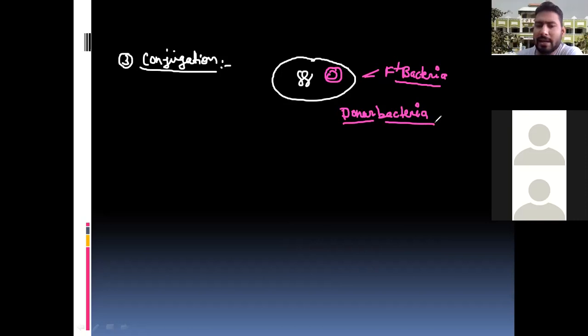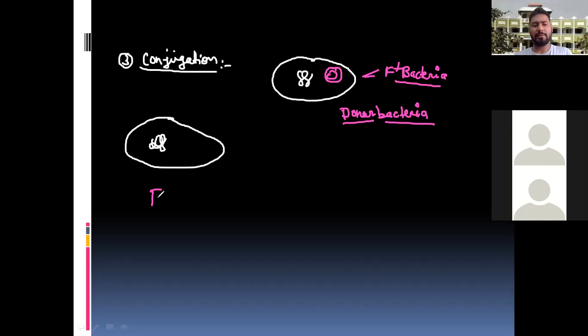Another one I'm going to draw, just look here. Another bacteria, this is the structure of the bacteria with its genetic material, and they don't have the plasmid. This is called the F minus bacteria, or recipient bacteria.